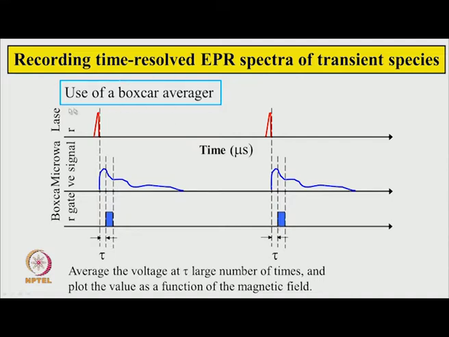There is a device called a boxcar averager. Its job is just that: take a sample of the voltage at a given time and then average it out. So, if you plot this voltage at this time after the laser pulse while scanning the magnetic field, I can get the time resolved EPR spectrum of the species at this time after the laser pulse.